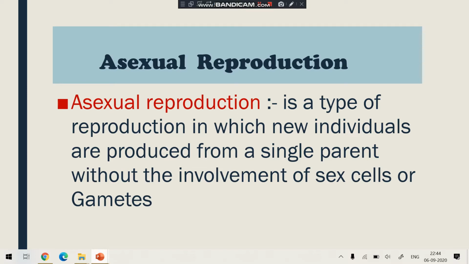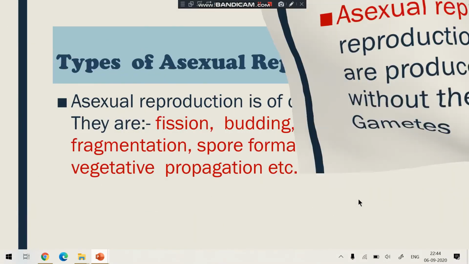Here only one parent is involved and gametes are not formed.